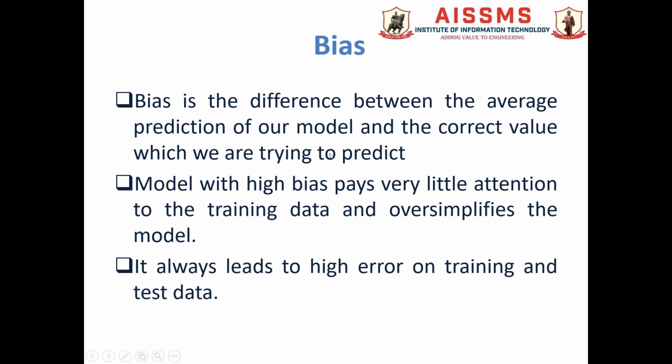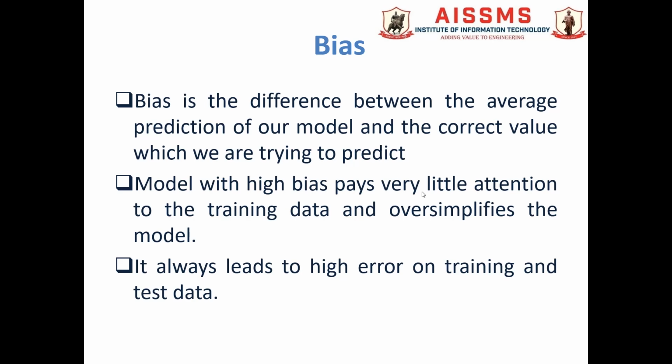Bias is the difference between the average prediction of a model and the correct value which we are trying to predict. Actually, when we design a model in machine learning, we can use that model for prediction or classification. When we design a model, it will predict something for us. So if we find the average prediction of a model and the actual, correct value which we are trying to predict, the difference between them is nothing but the bias.